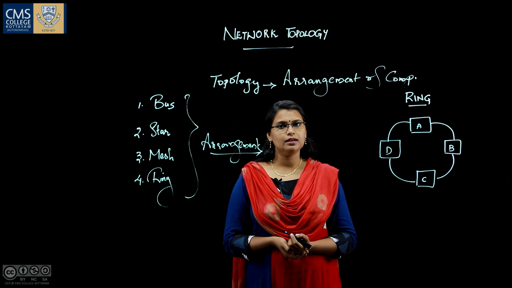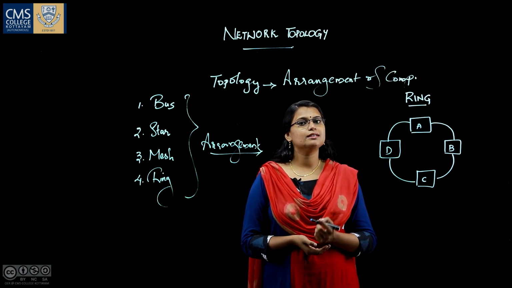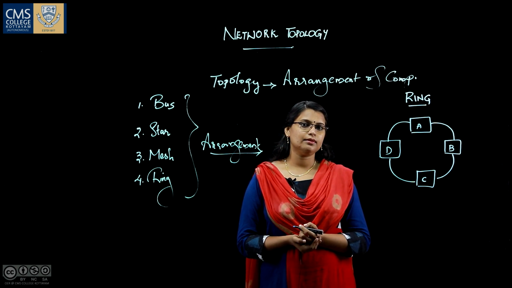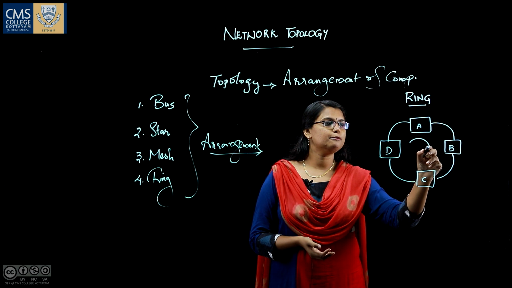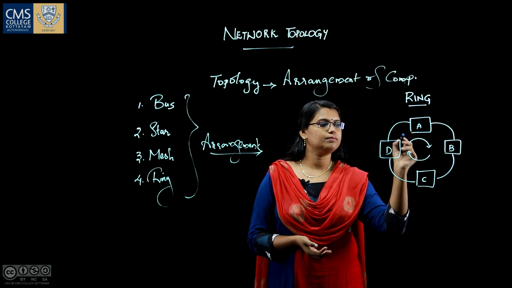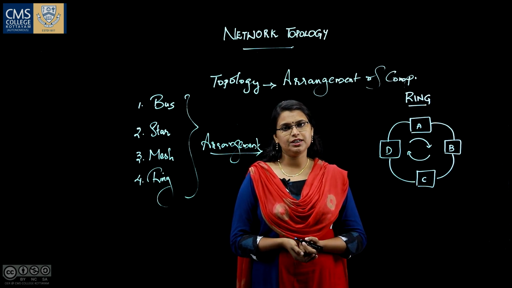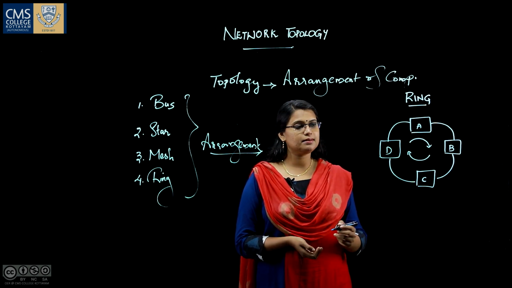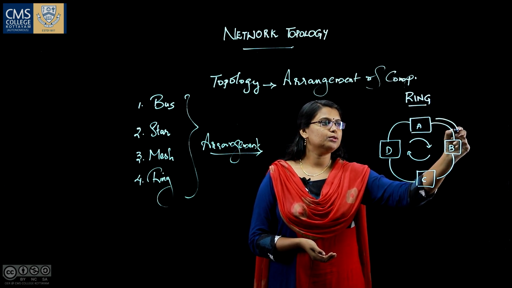But the interesting fact is that the data transfer will take place in one direction, that is, in circular fashion. Whenever system A sends a message to system D, it will move through this path.